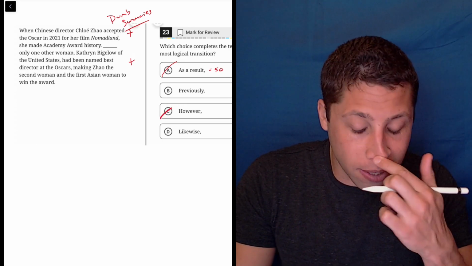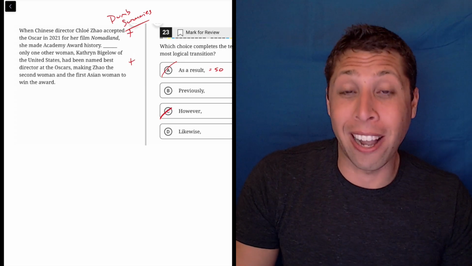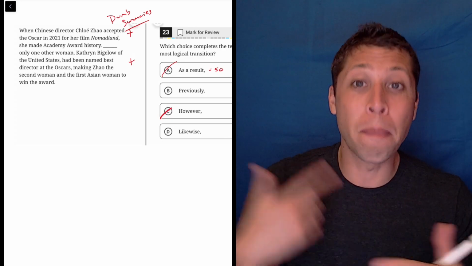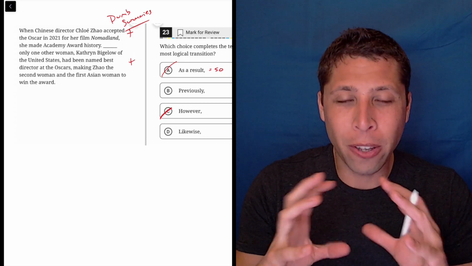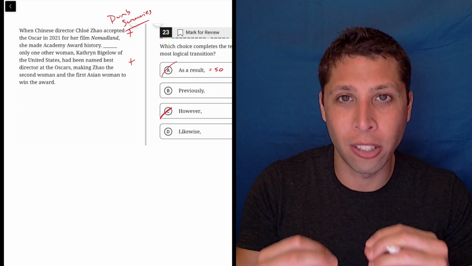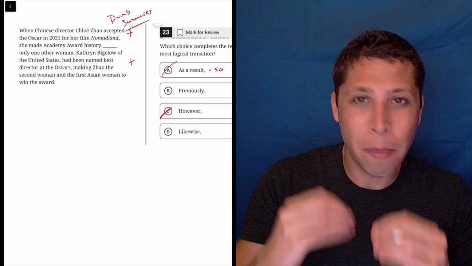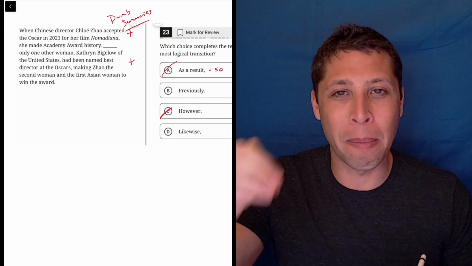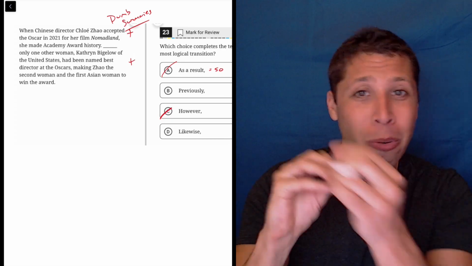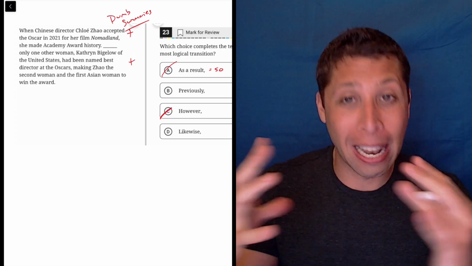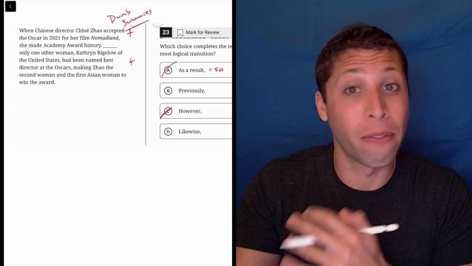And then likewise, that's also tempting because you're like, okay, well, it's not a contrast. Maybe they're saying these two women are similar, right? They both won this award. But no, they're trying to just establish a chronology. They're doing it backwards, right? Because the first sentence is about the thing that happened most recently. But that's what previously lets us do, is kind of go back in time a little bit and say, well, previously this other thing had happened first.